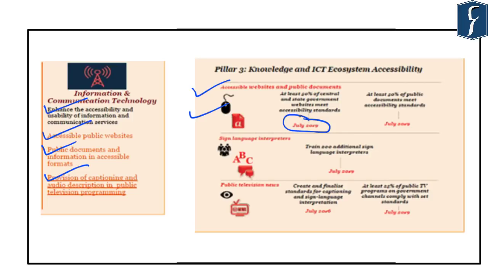So the important thing is that it is targeting three important pillars. First is making the government buildings accessible. Second is making the airports, railway stations or the public transport accessible to persons with disabilities. And third is related to providing the accessibility of information communication technology services to persons with disabilities.